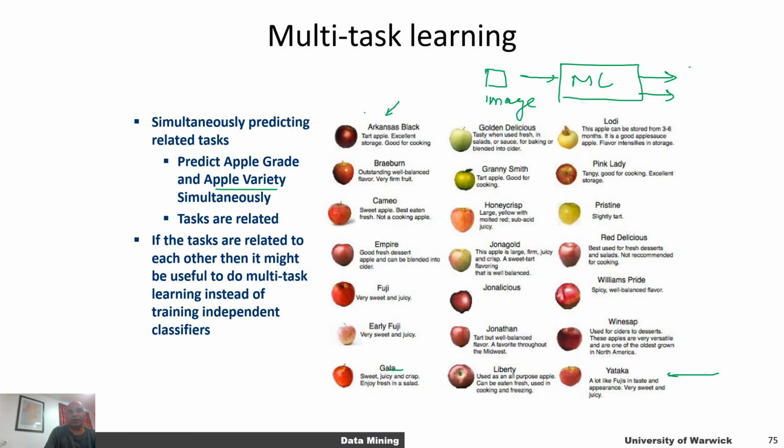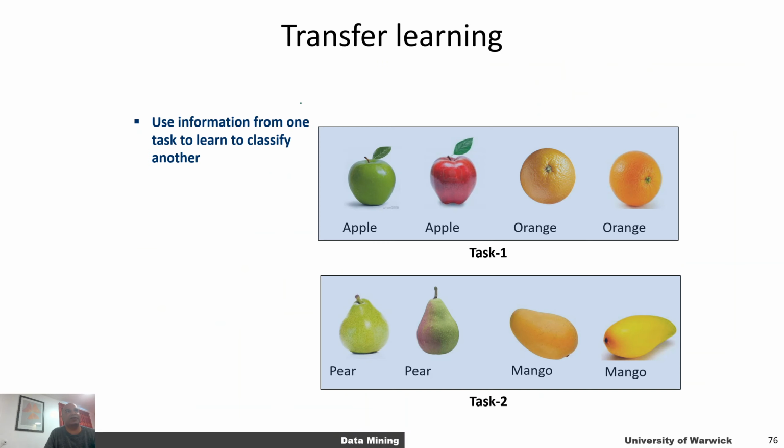You want the type of the apple to be predicted, and you also want the quality of the apple to be predicted. So you're essentially learning two tasks. And if these two tasks are correlated, or if one task informs on the other task, you can get better or more improved prediction accuracy. So this is what lies in multitask learning.